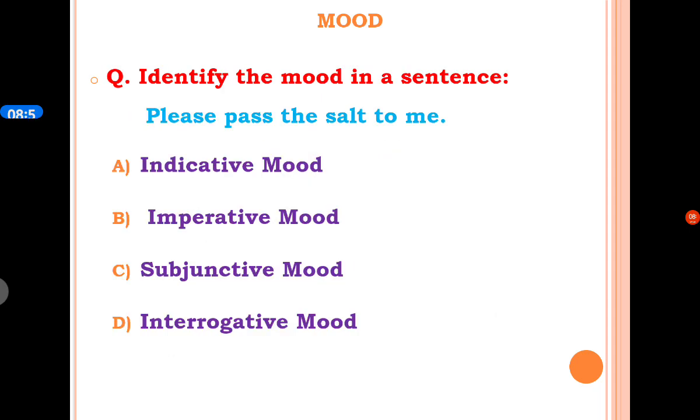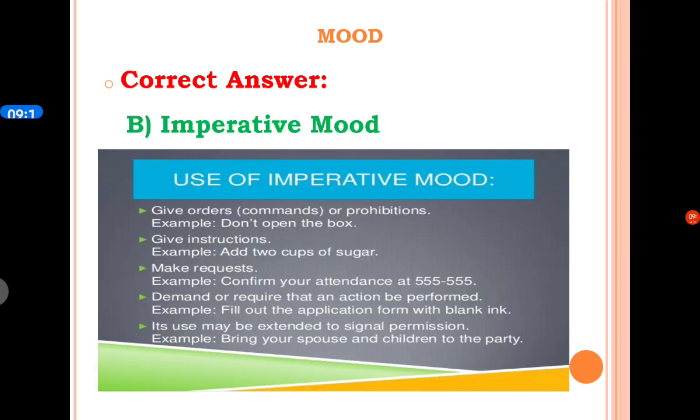The next question is, identify the mood in a sentence. Please pass the salt to me. A option is indicative mood, B option is imperative mood, C option is subjunctive mood, and D option is interrogative mood. And the correct answer is B option, imperative mood.